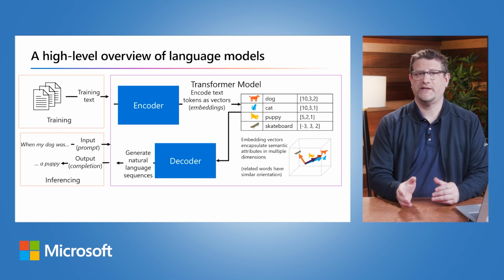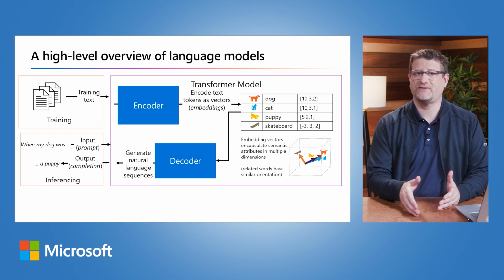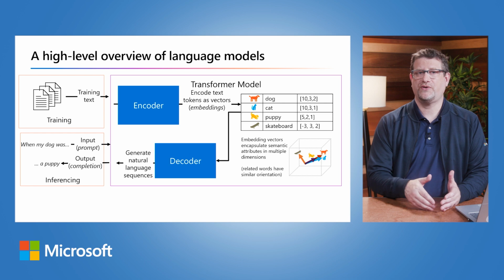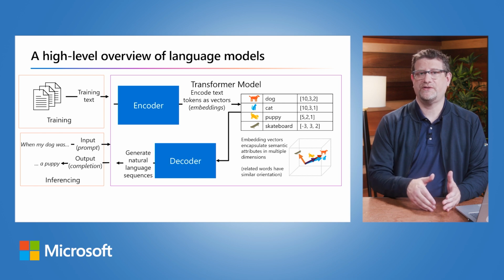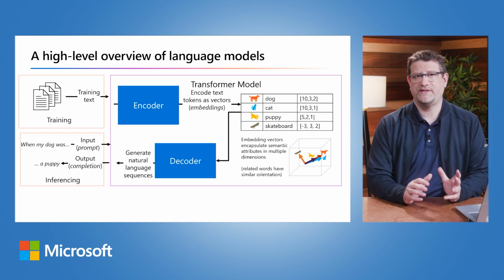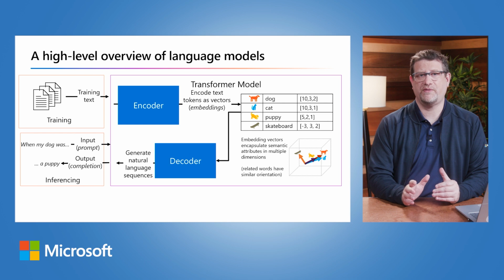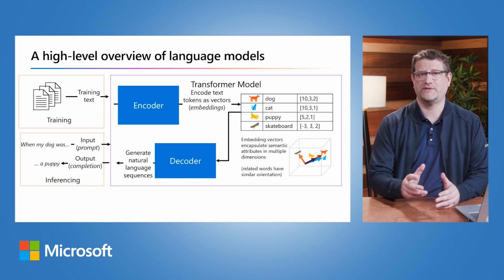In a decoder block, attention layers are used to predict the next token in a sequence. For each token generated, the model has an attention layer that considers the sequence of tokens up to that point. A model considers which of the tokens are the most influential when considering what the next token should be. So remember that the attention layer is working with numeric vector representations of the tokens, not the actual text.